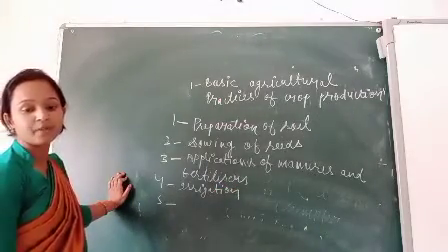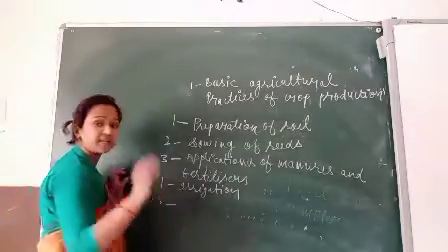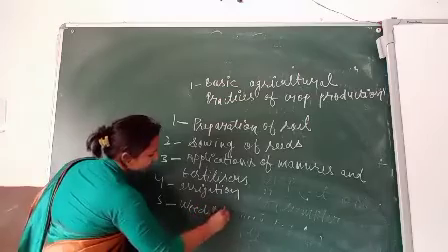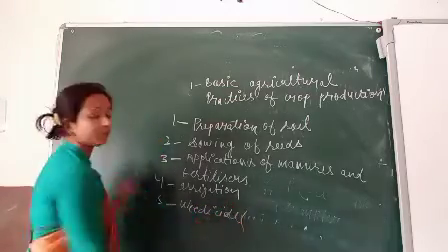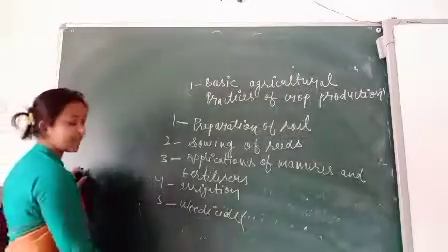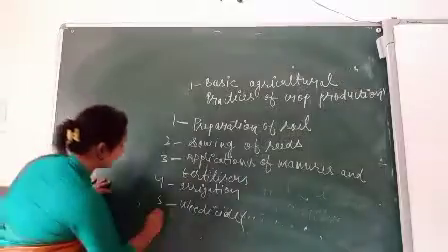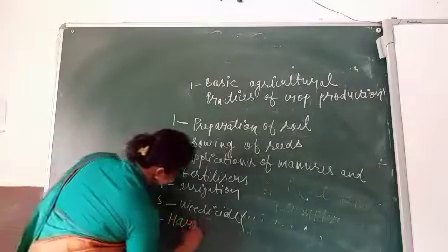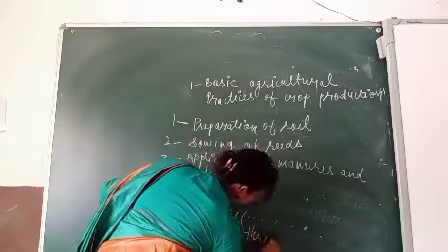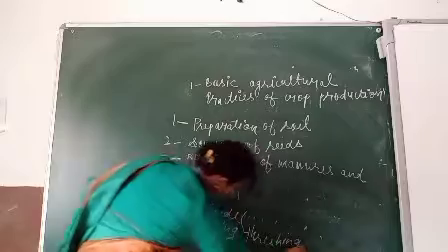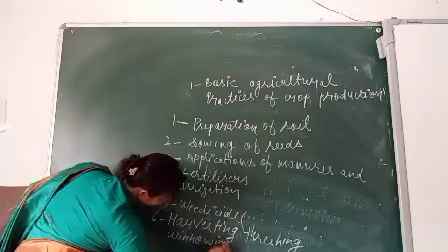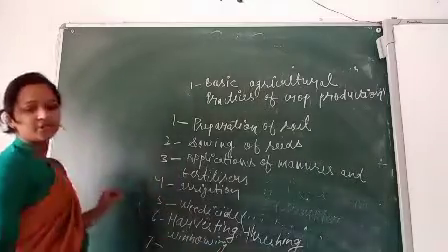Next, weeding, the removal of weeds, which means unwanted plants, using weedicide. Then harvesting, threshing and winnowing, and last is the storage.